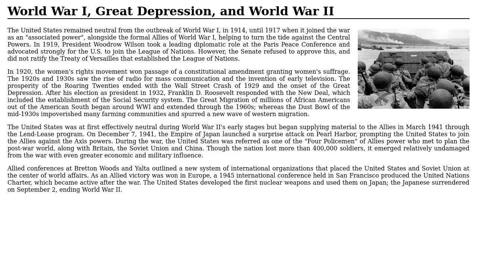The Great Migration of millions of African Americans out of the American South began around World War I and extended through the 1960s, whereas the Dust Bowl of the mid-1930s impoverished many farming communities and spurred a new wave of Western migration. The United States was at first effectively neutral during World War II's early stages, but began supplying material to the Allies in March 1941 through the Lend-Lease program.